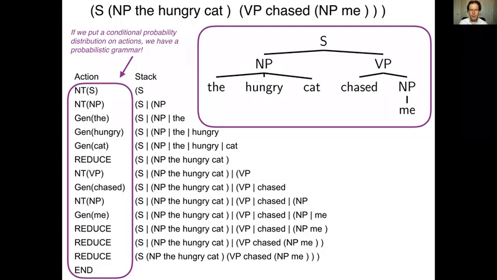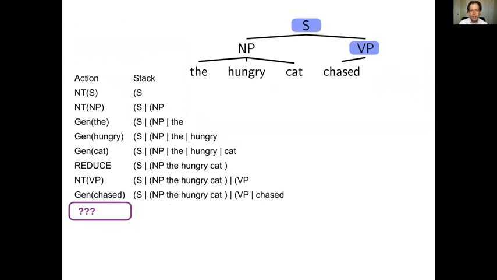So we're facing the problem of putting a conditional probability distribution on tree generation actions that would give us a probabilistic grammar that we could use to put probabilities on trees. If we had that, we could put probabilities on strings as the sums of probabilities on possible trees, and really open the door to using the deep learning toolkit to learn probabilistic models to put over these explicit hierarchical symbolic structures.